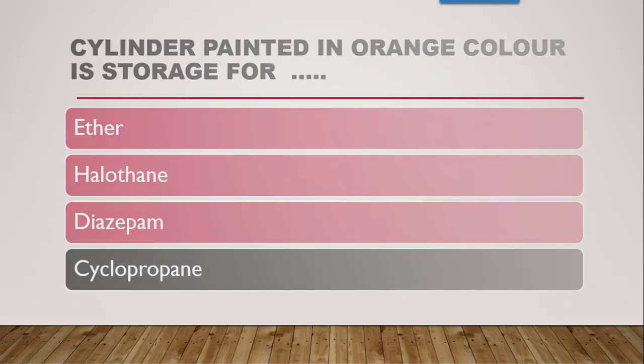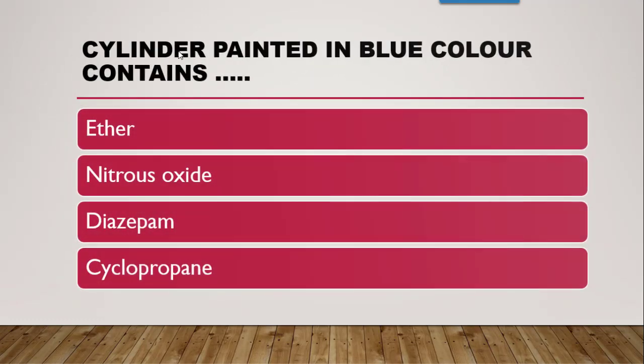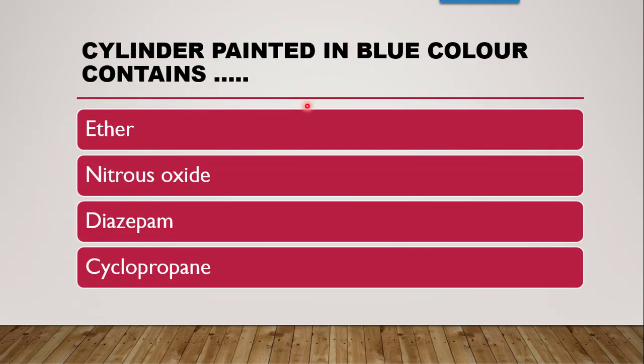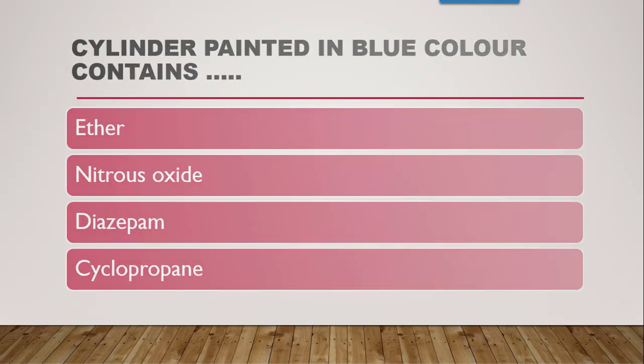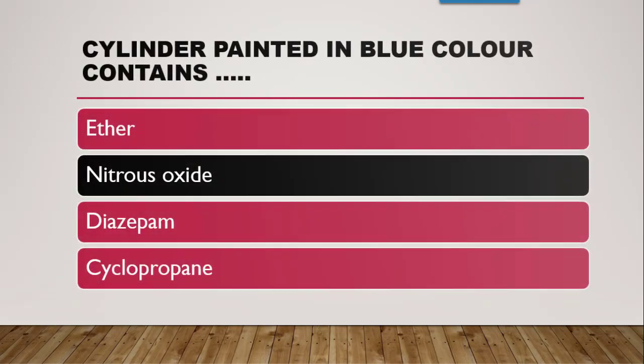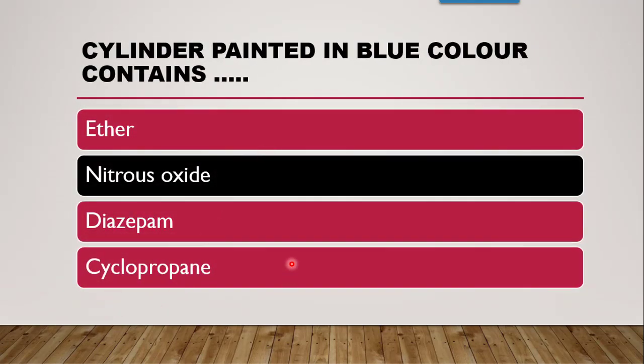Next question is, cylinder painted in blue color contains, now here just now we discussed blue color, the correct option is nitrous oxide. Cyclopropane is orange color, diazepam is not a gas, it is in the benzodiazepine class. Then ether, again it is in liquid form. So the correct option is nitrous oxide.